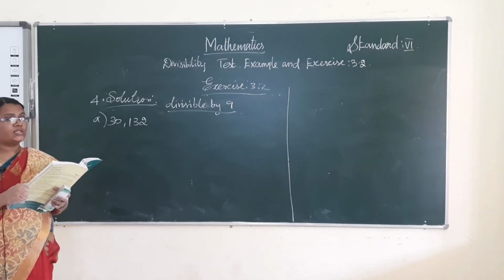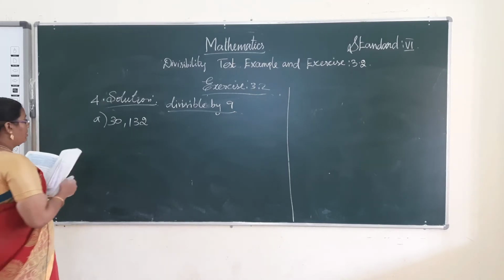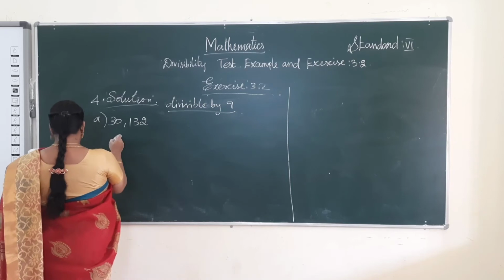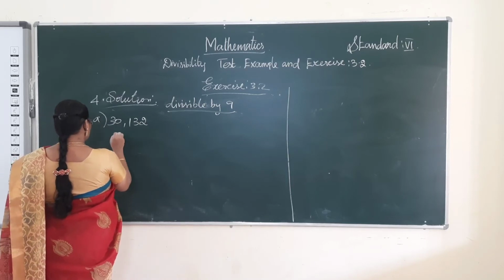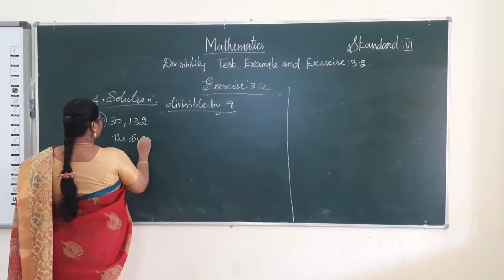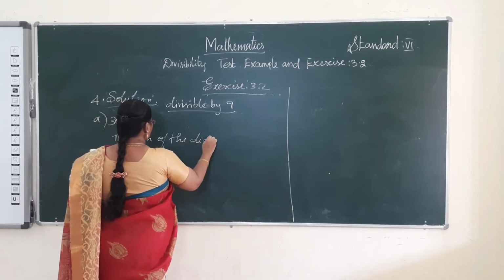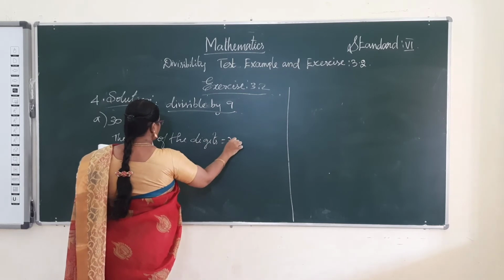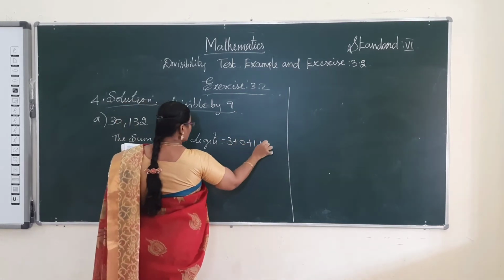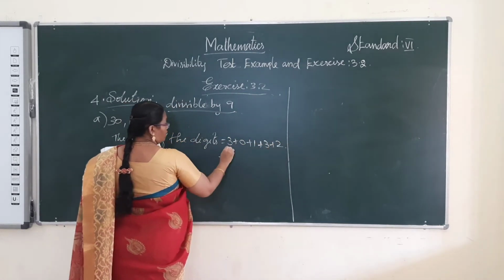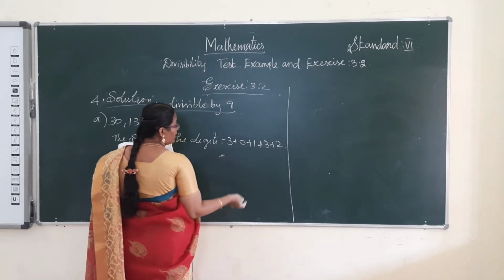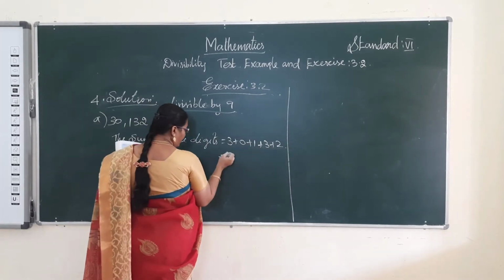The sum of the digits is 3 plus 0 plus 1 plus 3 plus 2. 3 plus 1 is 4, 4 plus 3 is 7, 7 plus 2 is 9.